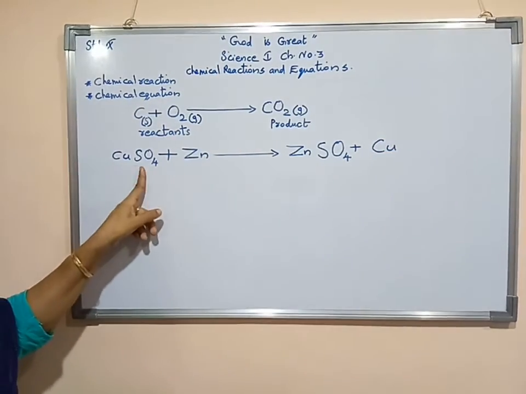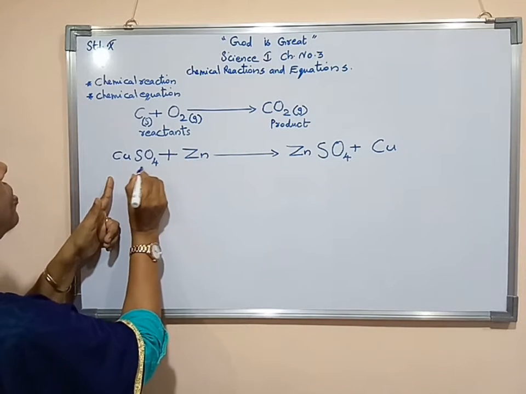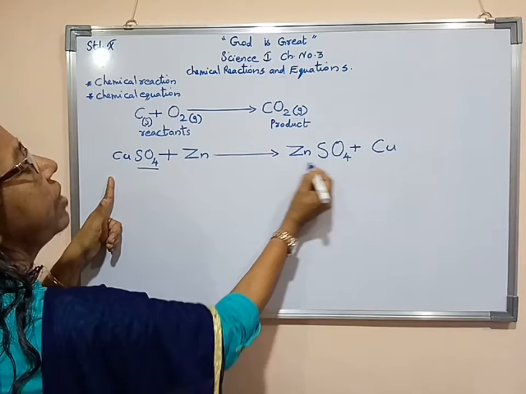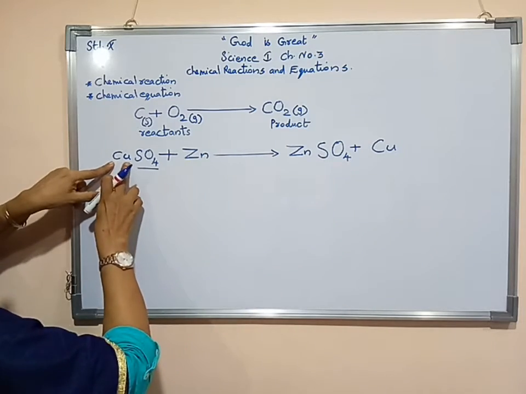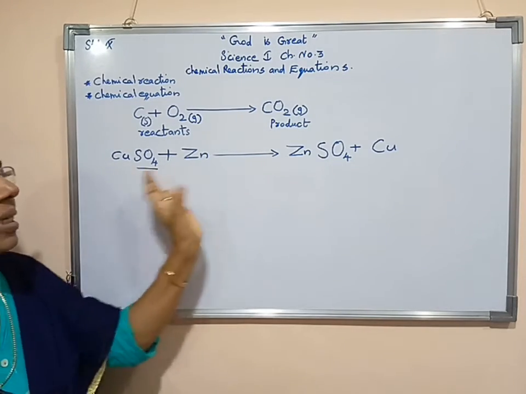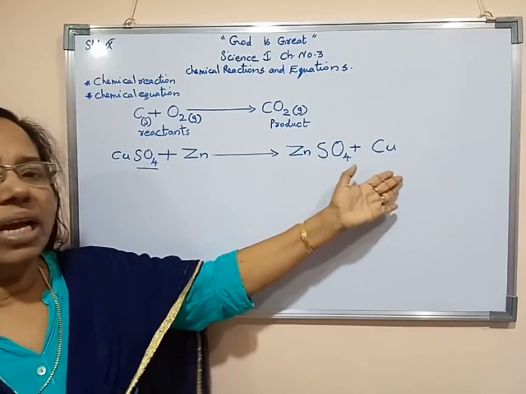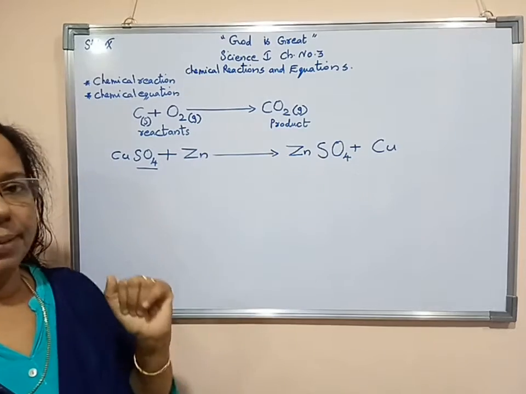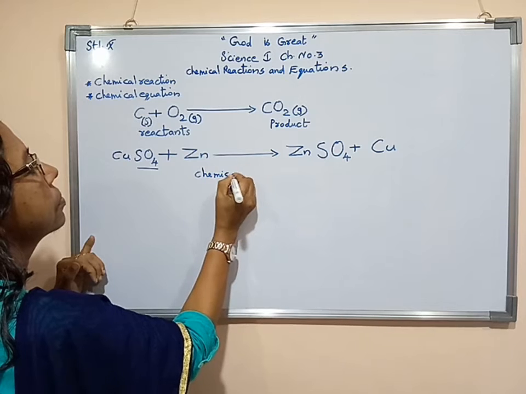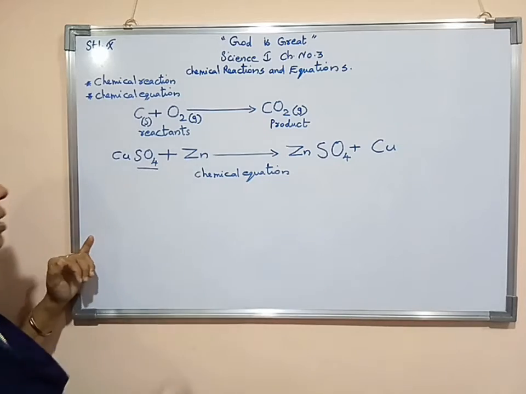Here copper sulfate was there, but as a result of the chemical reaction, this SO4 joined with the zinc, Zn. Then zinc sulfate became. At the same time here copper separated. Now we can say that this we have written in the form of molecular formulae. We used molecular formulae for representing this chemical equation. So we can say that this is known as a chemical equation.